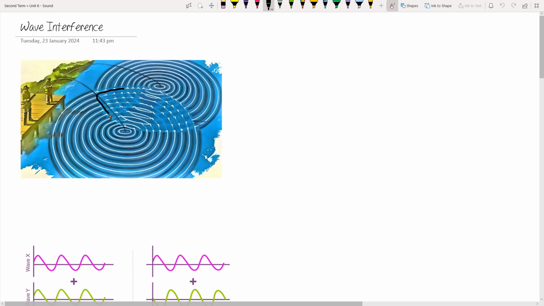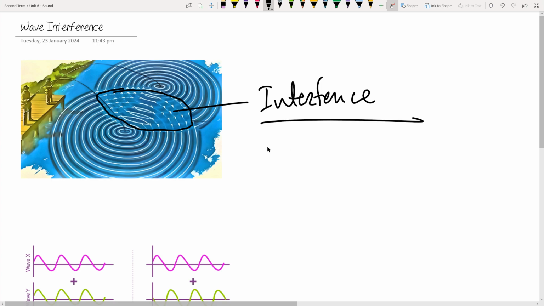As you can see, this region that I'm marking, over here you see that the wave pattern is a bit mixed up. This is what we call interference, right? Interference means waves interaction, where the waves interact, or you can say they come together. This is where we see interference, right?